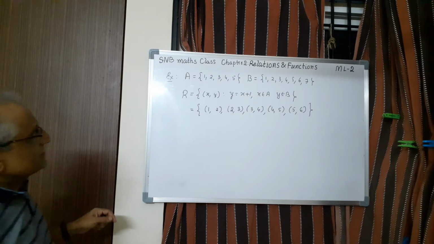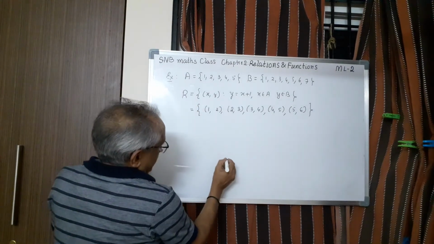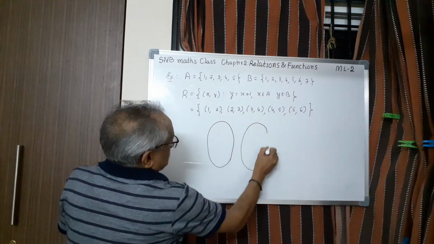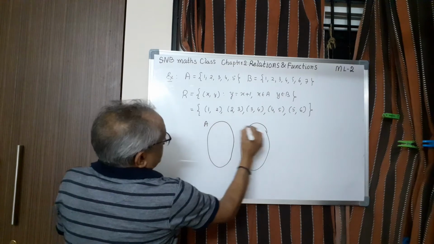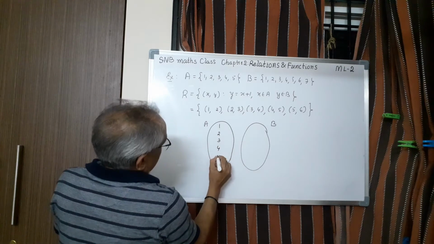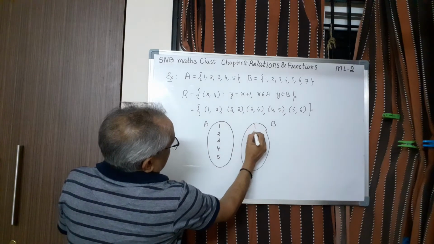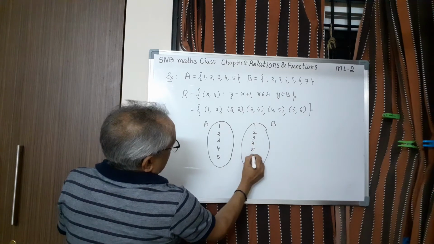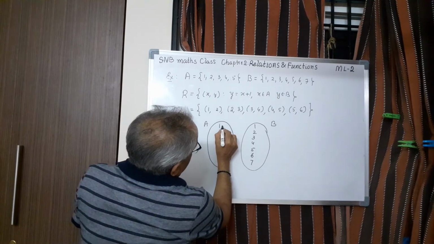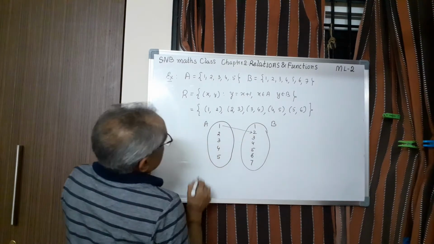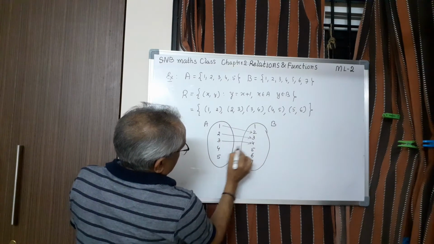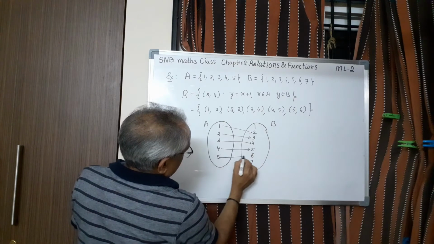Same thing I can also represent using diagram, that is ray diagram. I have to represent like this. Say this is A, this is B. 1, 2, 3, 4, 5. Then here 1, 2, 3, 4, 5, 6, 7. Then 1 is related to 2, therefore I have to use the arrow diagram. 1 is related to 2. Then 2 is related to 3. Then 3 is related to 4. 4 to 5 and 5 to 6.